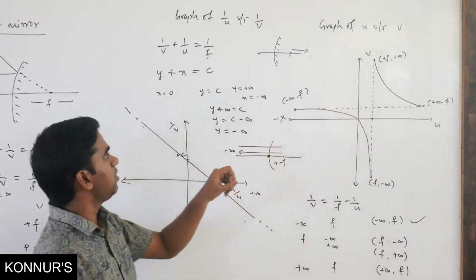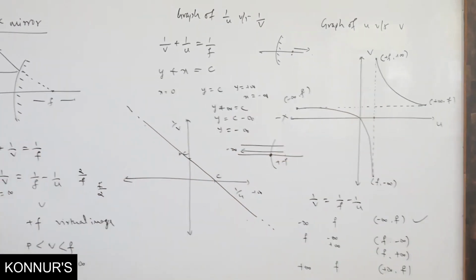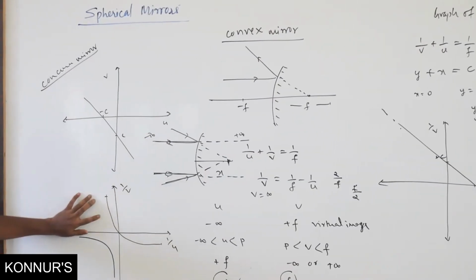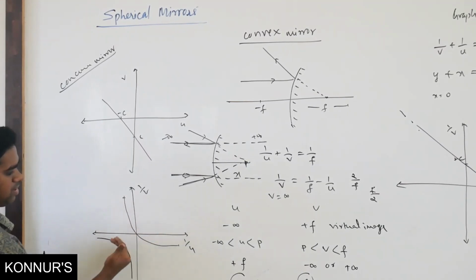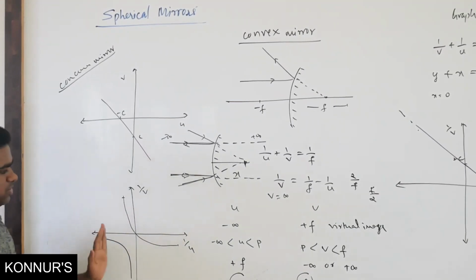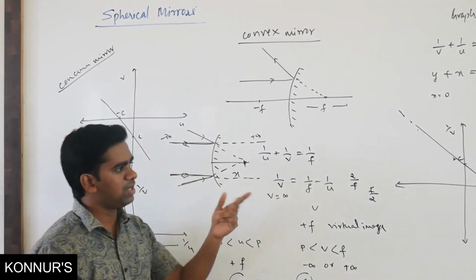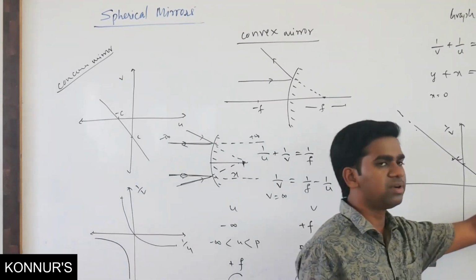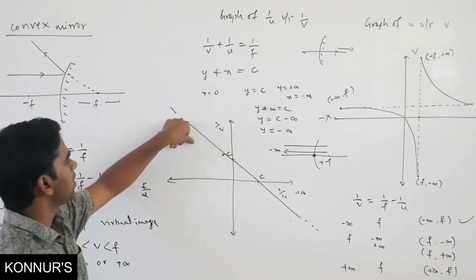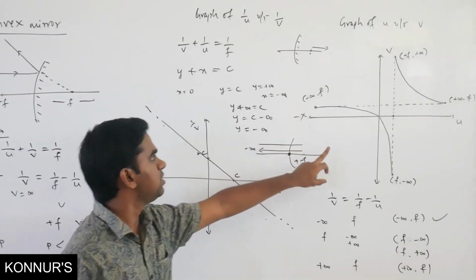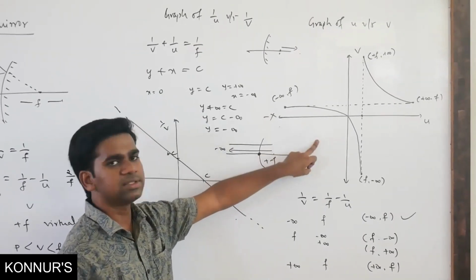This is for the convex mirror. If you look at the concave mirror, this is the graph. It is just shifted, and the curve takes the opposite shape. Okay. So this is how we can draw the graphs for the convex mirror: this one is 1/u versus 1/v, and this one is u versus v.